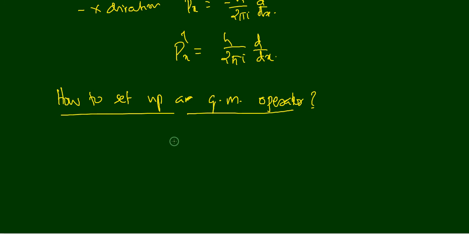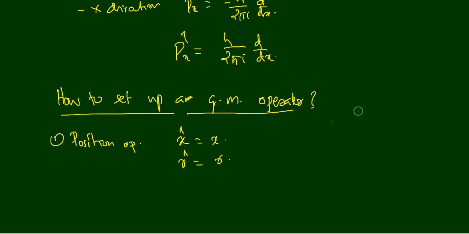Okay, first, the operator for a coordinate of position is a multiplier. That we already know. The position operator is a multiplier operator. For example, x cap is equal to x, or r cap is equal to r. It is a multiplier operator.